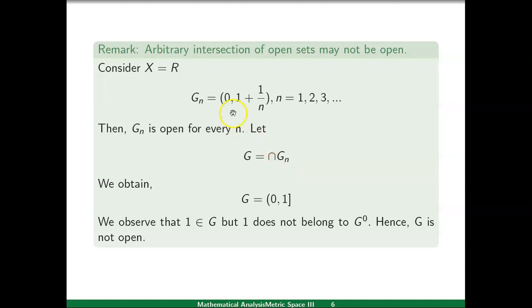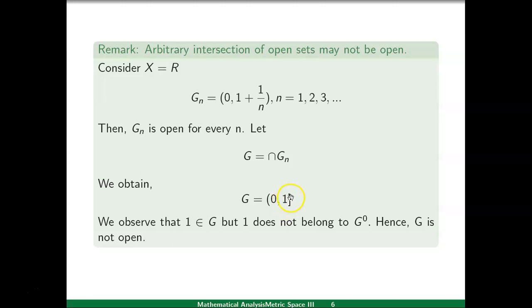What is Gn? Gn is the open interval 0 to 1 plus 1 by n. If you take n equal to 1, this will be the open interval 0 to 1 plus 1 by 1, that is 0 to 2. If you choose n equal to 2, this open interval will be 0 to 1 plus 1 by 2 and so on. So, we see that point 1 belongs to every Gi, whatever the value of i is. So, 1 belongs to every Gi, that means 1 belongs to the intersection of Gi's.